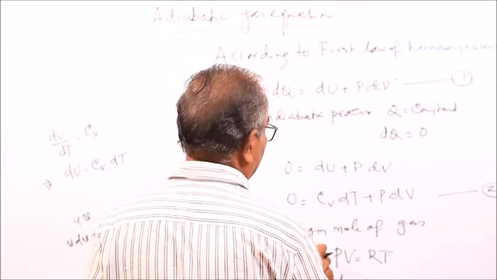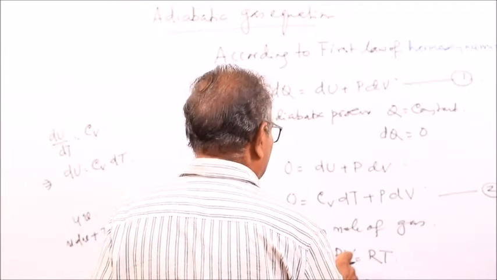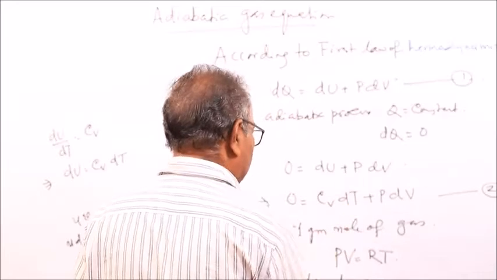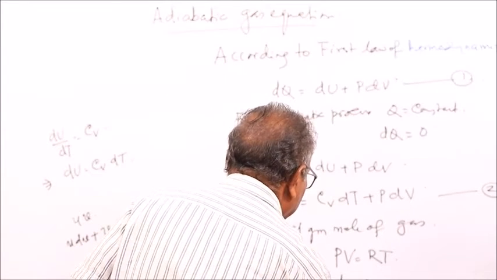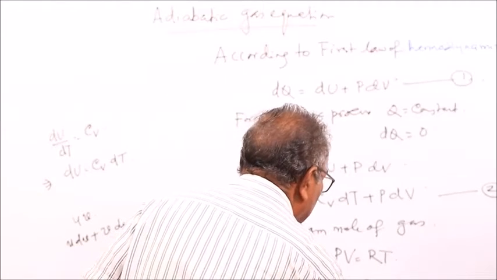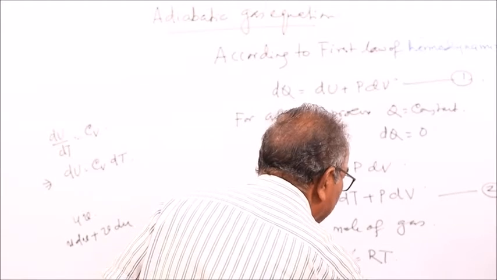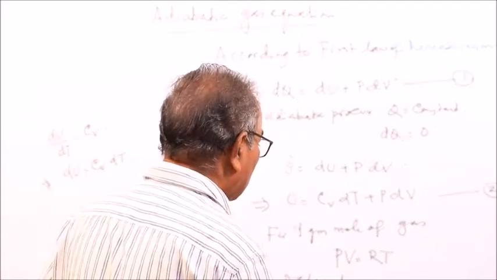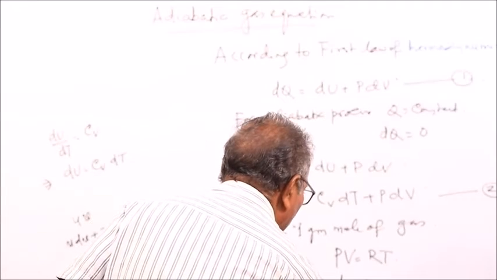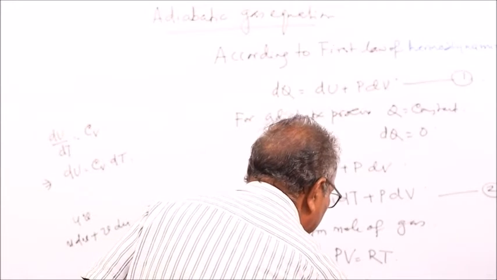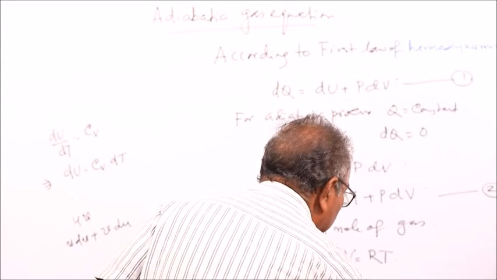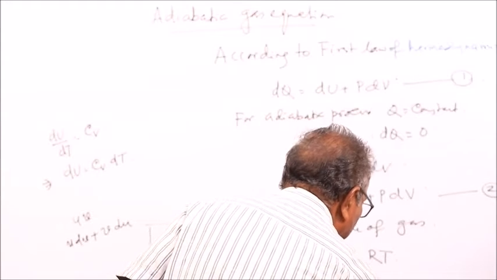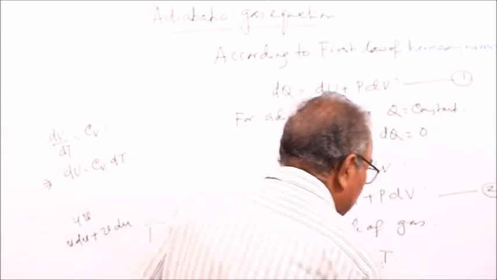First we keep one as constant and differentiate the other, and then reverse. So P dV plus V dP is equal to R dt, since R is constant, or dt is equal to P dV plus V dP by R. This is equation 3.